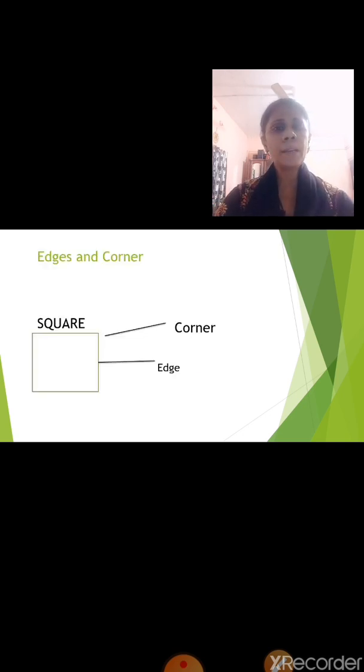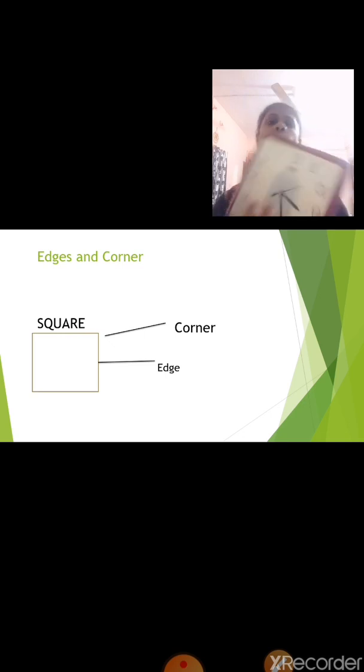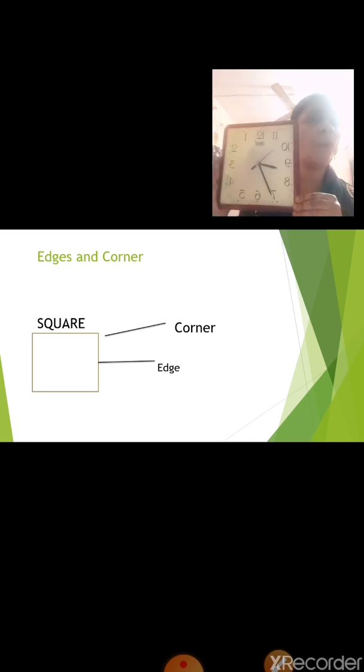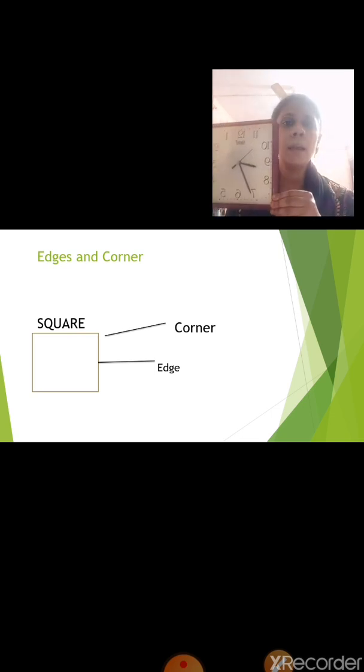Now, in the last session, we also learned about edges and corners. Now on your screen, which shape can you see? Yes, it is a square. How many edges and how many corners does a square have? Let's count. Now see, what is this? This is a wall clock.